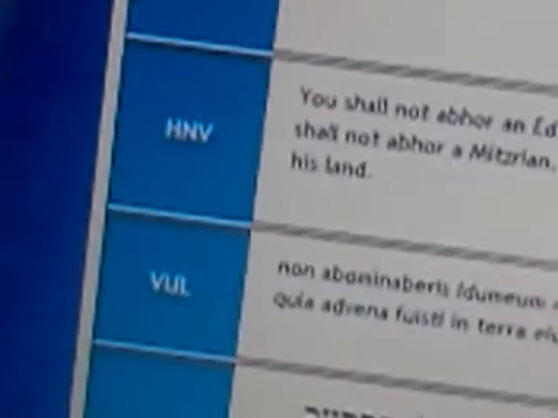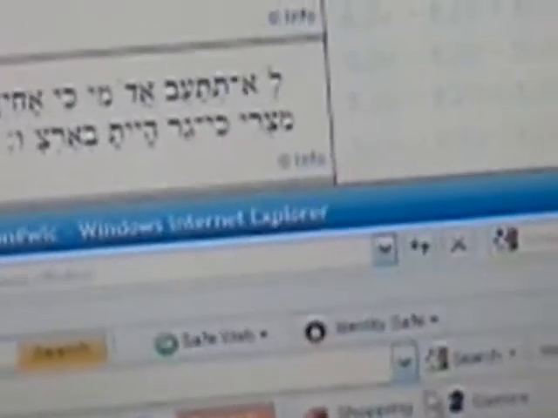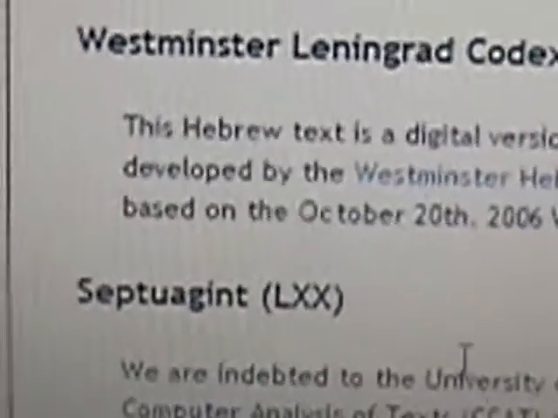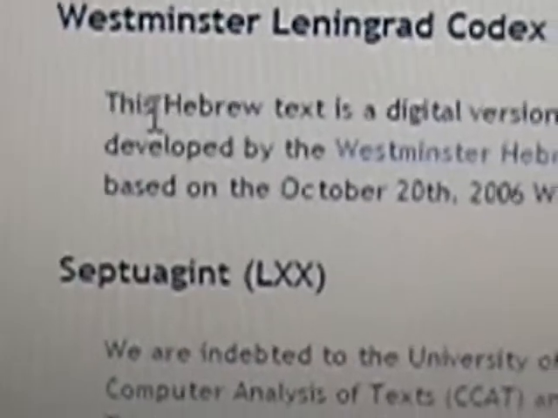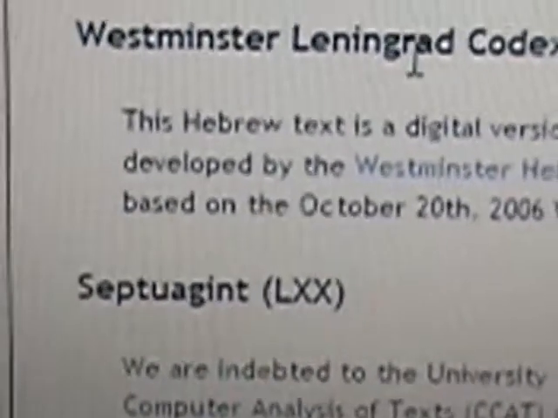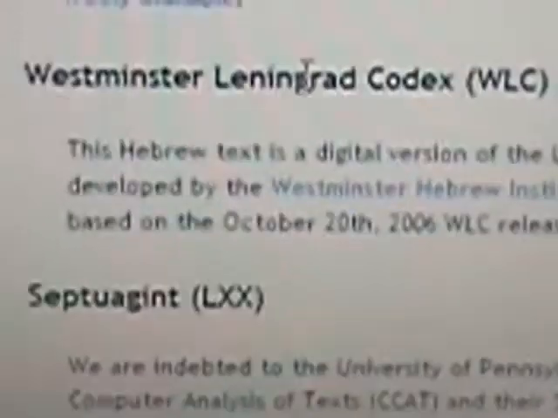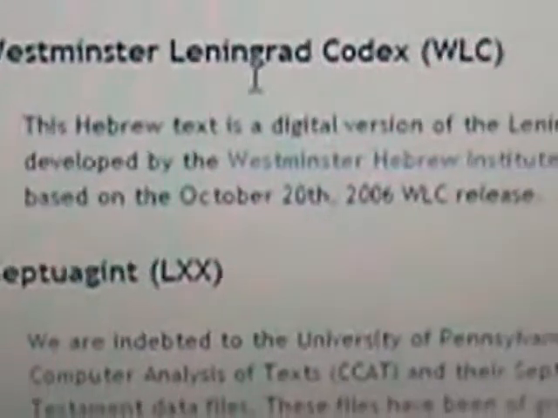Let's open it up. And what do we get? Okay, so we get right here the WLC, the Westminster Leningrad Codex. Now, this codex or this book is from Leningrad. Leningrad is in Russia. This is where they took this Hebrew Masoretic text. This is where it can be found, in Leningrad, Russia. They gave it the name Leningrad Codex because that's where they took it, to Leningrad, Russia, to be stored there.